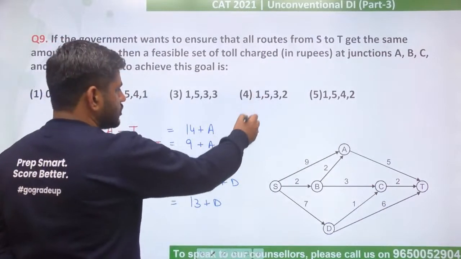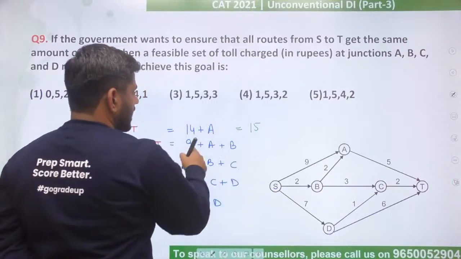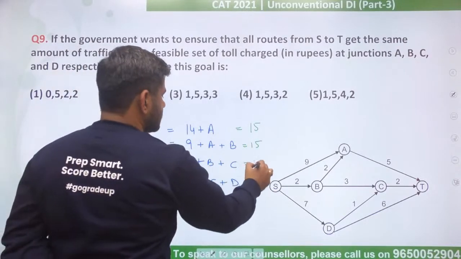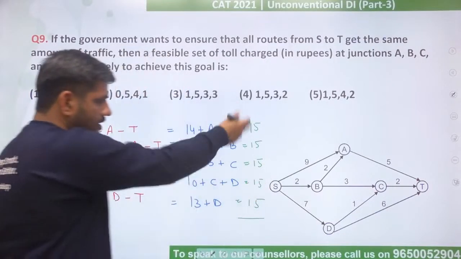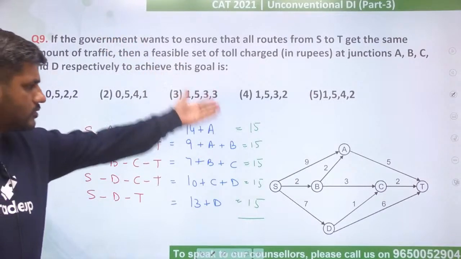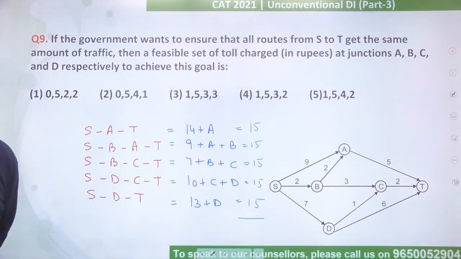This is very easily doable now. 14 plus 1, 15. 9 plus 1, 10 plus 5, 15. 7 plus 5, 12 plus 3, 15. 10 plus 3 plus 2, 15. 13 plus 2, 15. They all are 15. This is exactly what the question says. अब की बार तो सीधा सीधा बोल दिया, they all should be equal. तो all should be equal in what case? 1532. That becomes our answer.